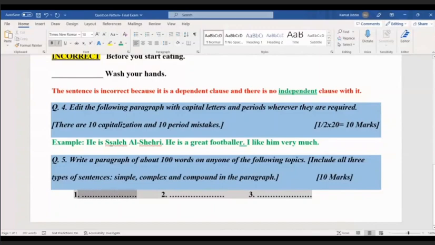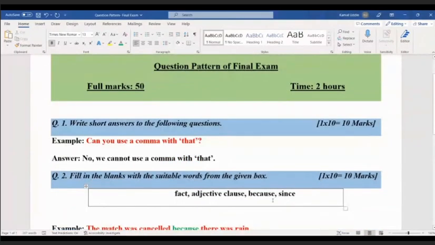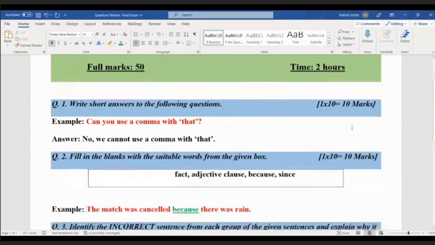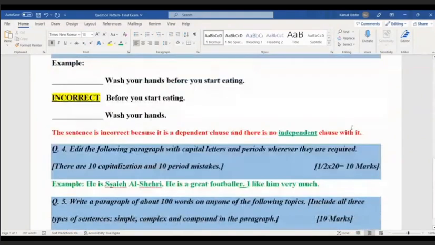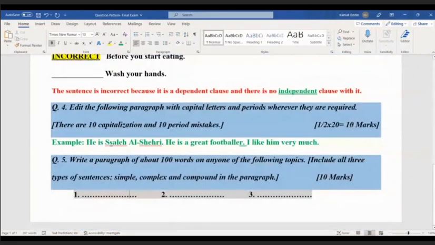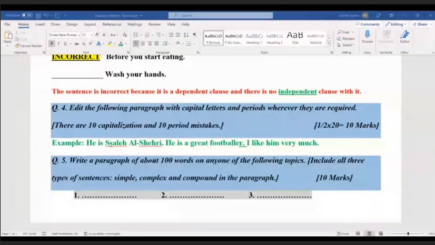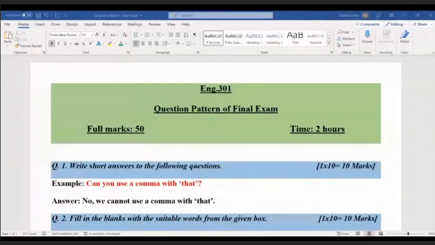There will be three topics. You have to choose one topic and write a paragraph. So this is all about the question pattern of the final exam. The summary is: full marks 50, time 2 hours. And there will be 5 different types of questions. Each question will have 10 marks, mostly with 10 items, and in correcting mistakes, there will be 20 items. So this much about the question pattern of the final exam.